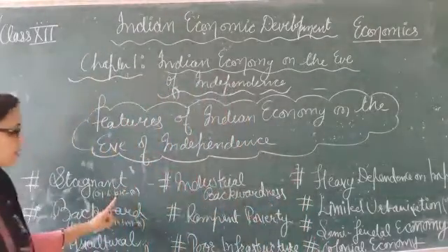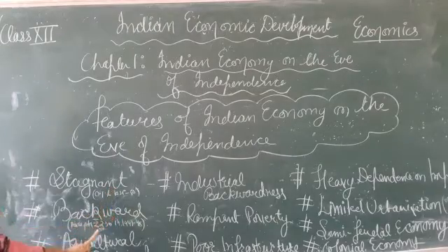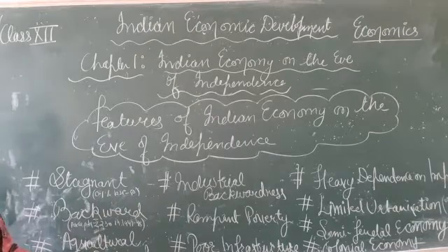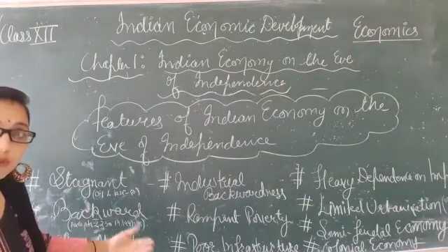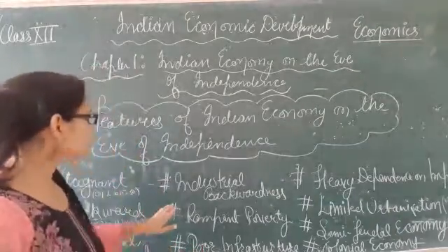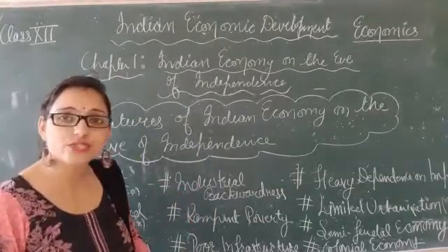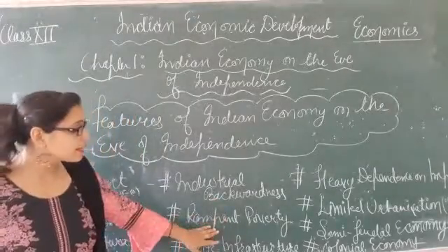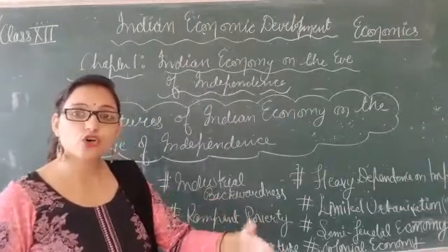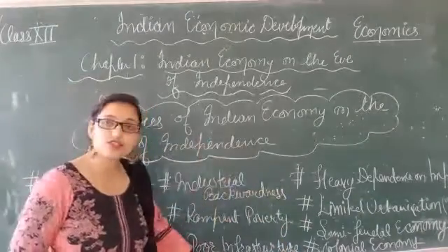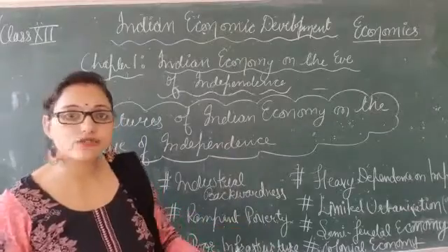The first is stagnant economy, meaning growth rate was very low. Second is backward economy, meaning per capita income was very low. Next is agricultural backwardness, meaning agricultural facilities were not at all good. More of the population was engaged in agriculture, but its contribution to national income was very low. Next is industrial backwardness: no heavy industries, no basic industries, no machines produced here, only raw materials. Rampant poverty, a regular feature of the Indian economy at that very time, due to lack of employment opportunities and education. Poor infrastructure: lack of electricity, roads, communication facilities.